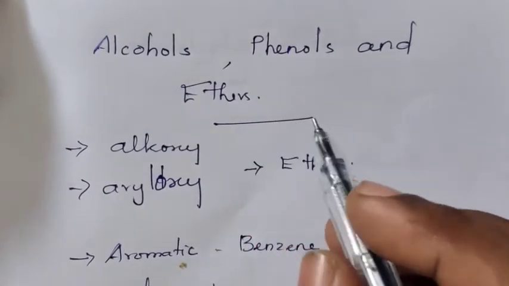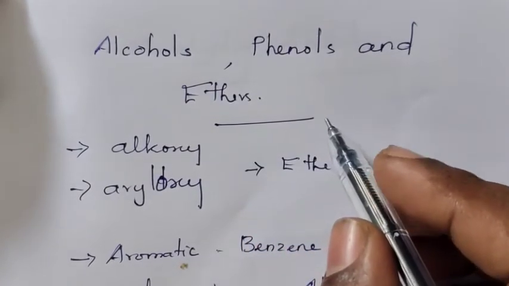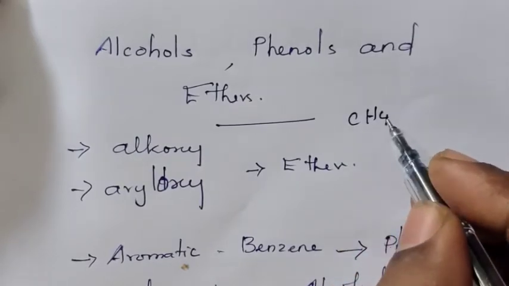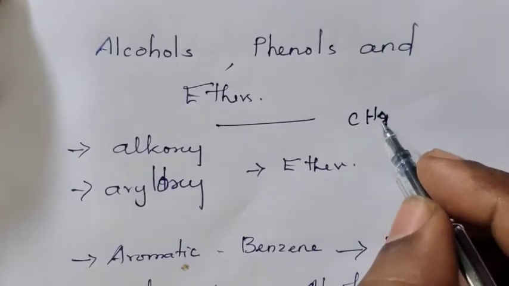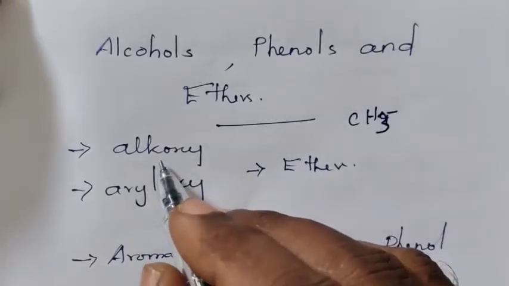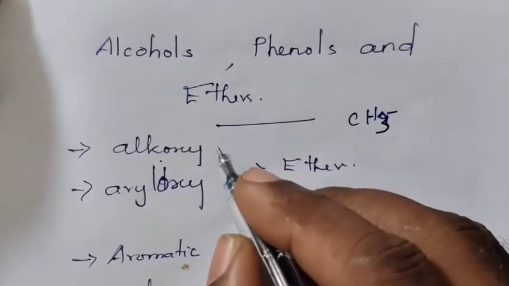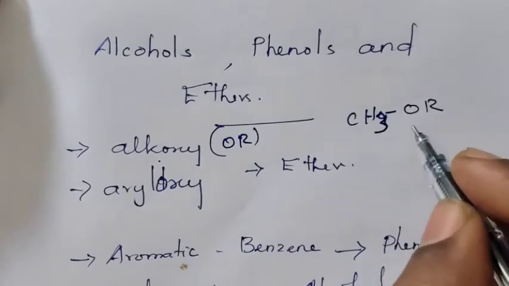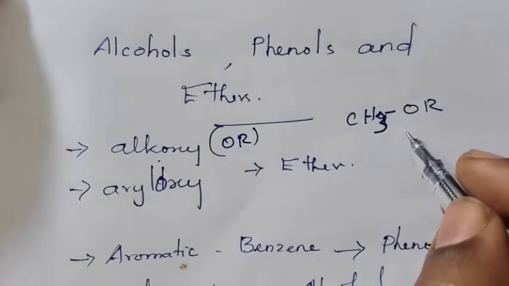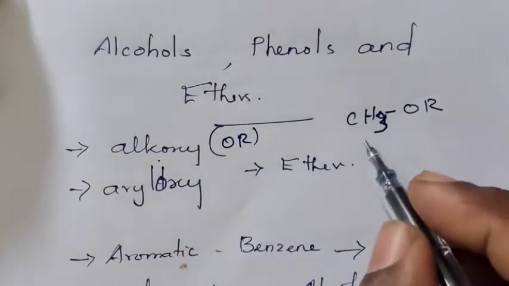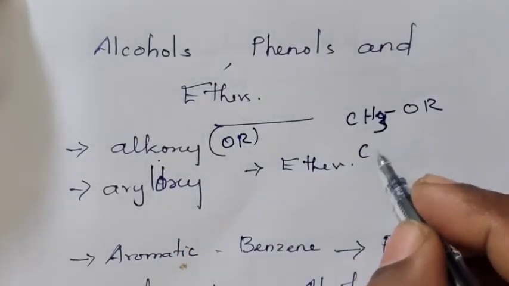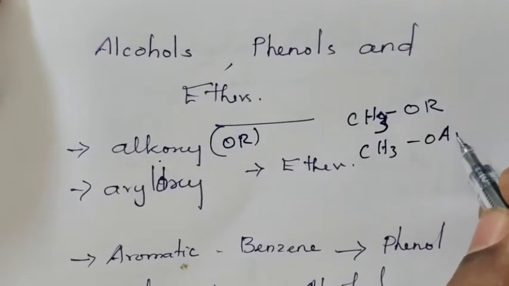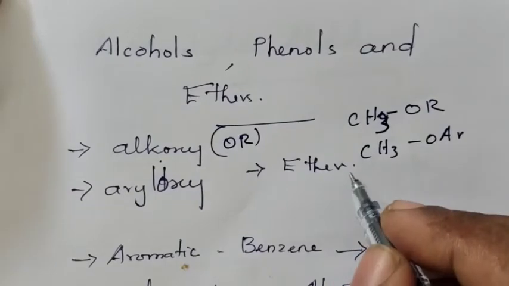What do you mean by ether? Ether means, if the hydrogen atom of a hydrocarbon, the simplest hydrocarbon we know being methane, if one of the hydrogen atoms is replaced by an alkoxy group, meaning OR, the resultant compound is called ether. Suppose if the hydrogen atom of a hydrocarbon is replaced by aryloxy, meaning OAr, then also the resultant compound is called ether.